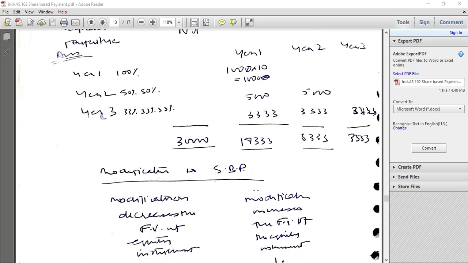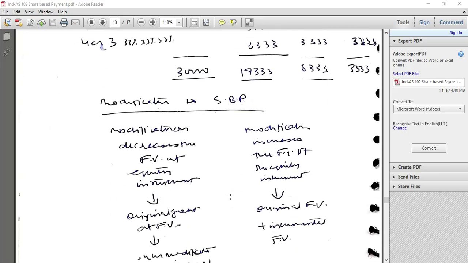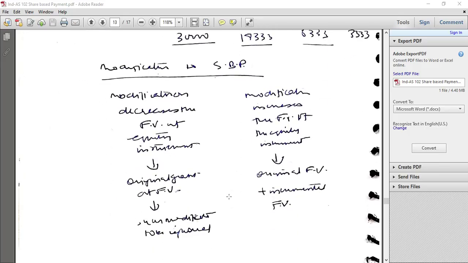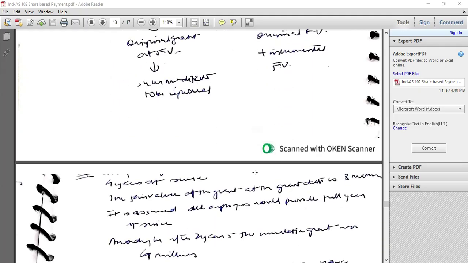Modification of share-based payment. If the modification decreases the fair value of equity instrument, then original grant date fair value would be used, and such modification is to be ignored. If modification increases the fair value of equity instrument, then original fair value plus incremental fair value would be the modification charge.